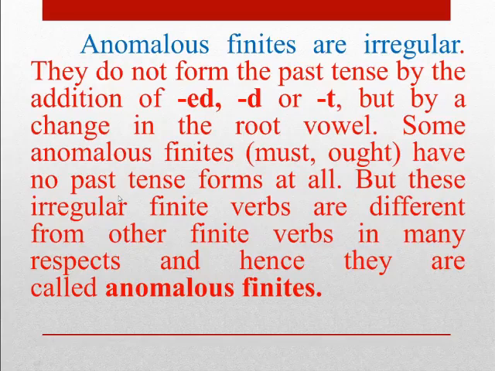But these irregular finite verbs are different from other finite verbs in many respects, and hence they are called anomalous finites. See the next slide.